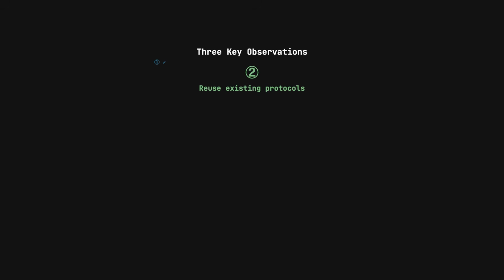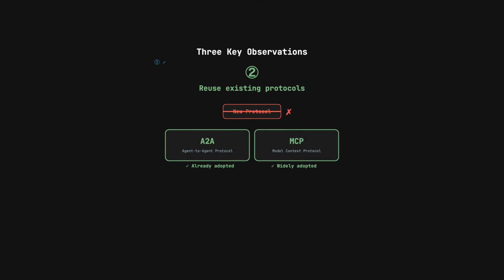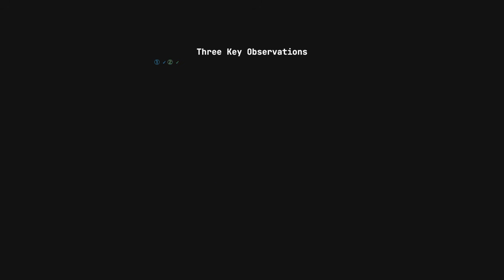Second, don't invent new protocols, reuse what already exists. For describing tasks, managing state, and supporting multimodal content, A2A, Google's agent-to-agent protocol, already does the job well. For structured tool invocation, MCP, the Model Context Protocol, is already widely adopted. Building on existing standards means lower adoption cost and faster ecosystem growth.